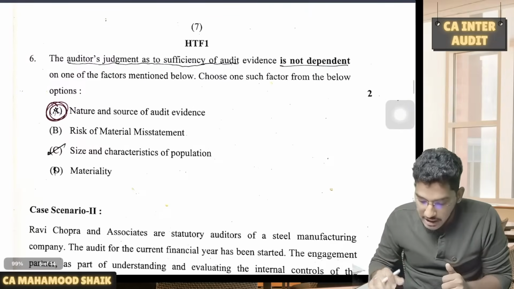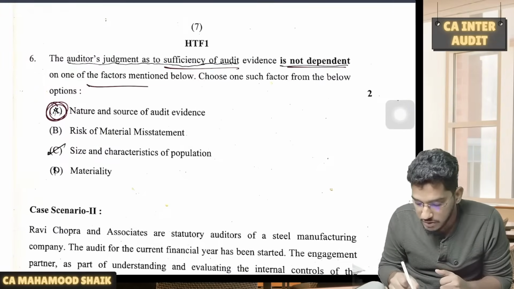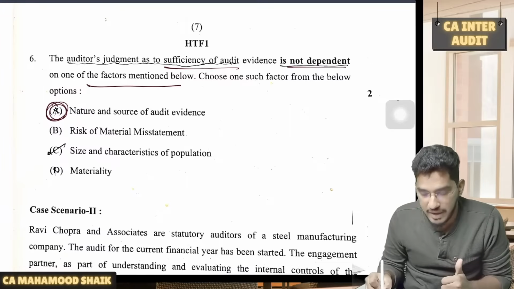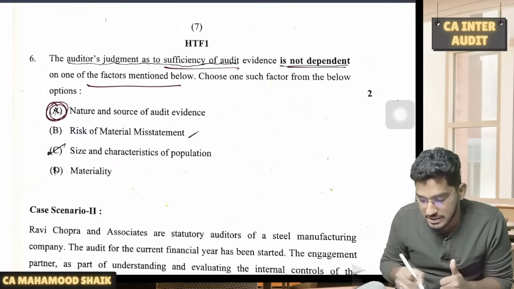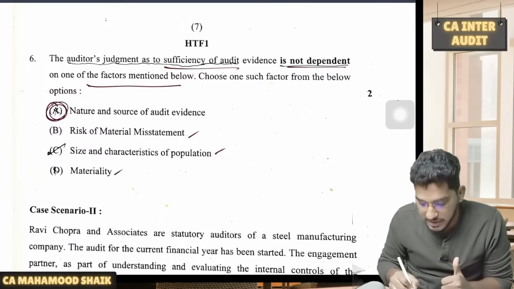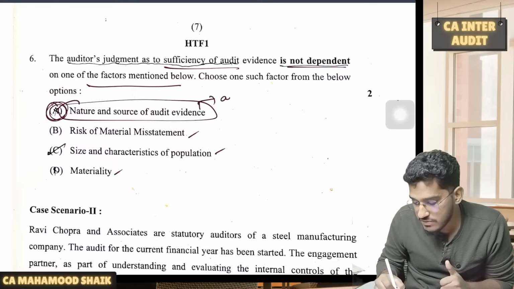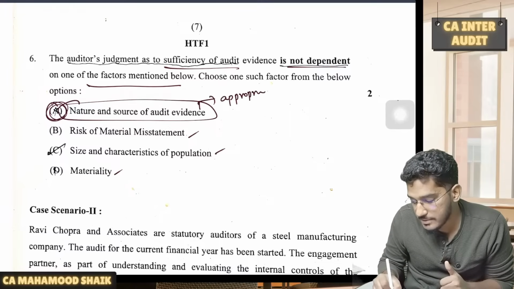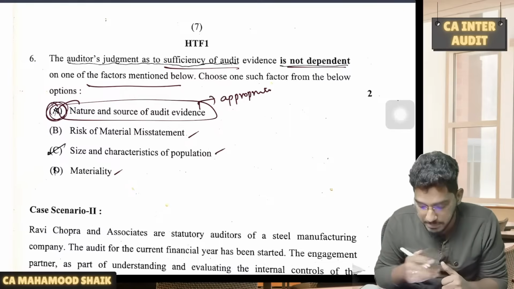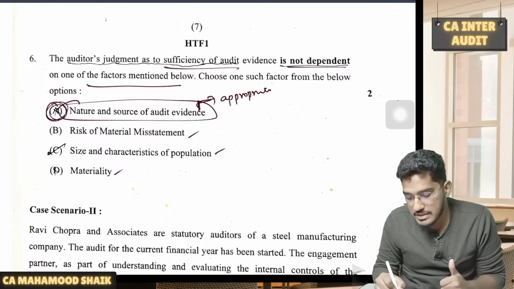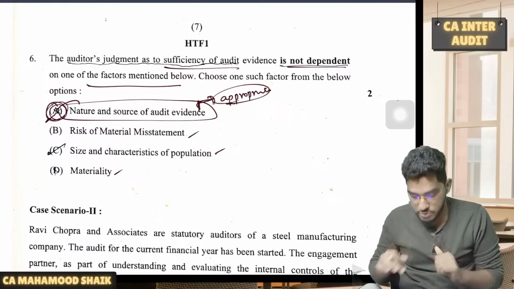Next one. The auditor's judgment as to sufficiency of audit evidence is not dependent on one of the factors mentioned below. Choose one such factor, which is not a factor determining the sufficiency of audit evidence. Risk of material misstatement will decide, size and characteristics of the population, materiality also will decide, whereas nature and source of audit evidence, this is something which will affect the appropriateness, not the sufficiency. So they are asking which is not a factor on which sufficiency will depend. So nature and source of audit evidence will decide the appropriateness, not the sufficiency. So option A is the correct option.